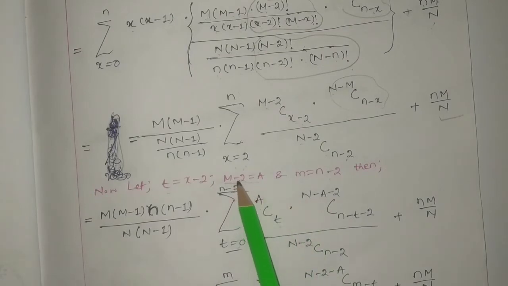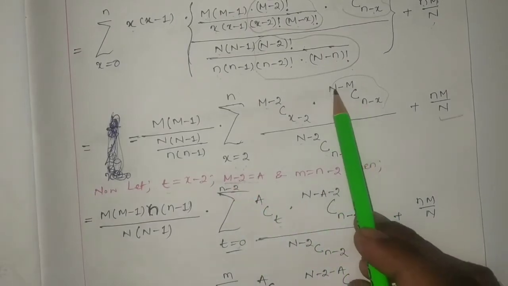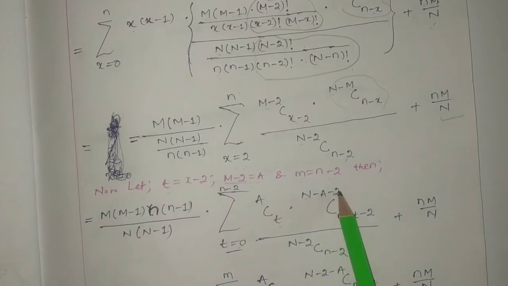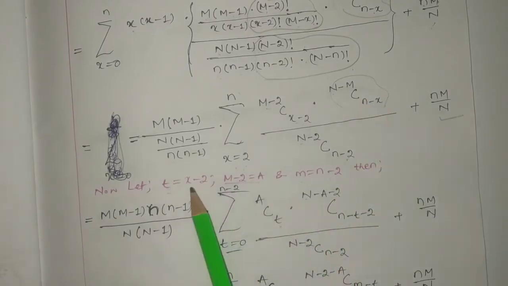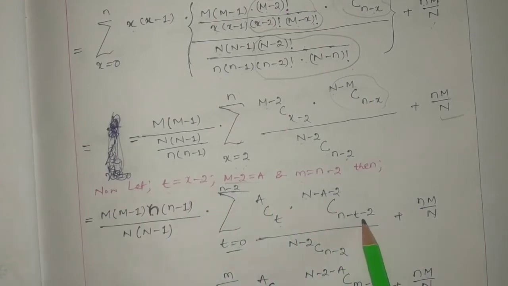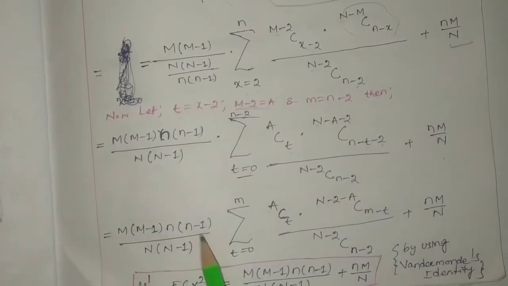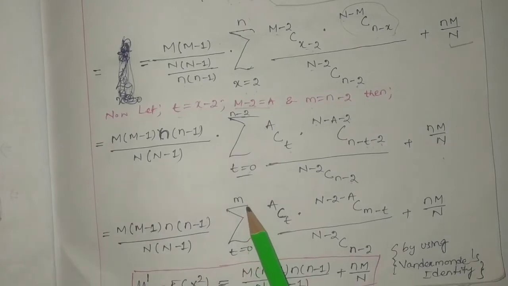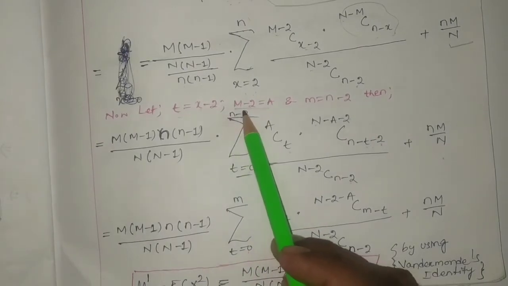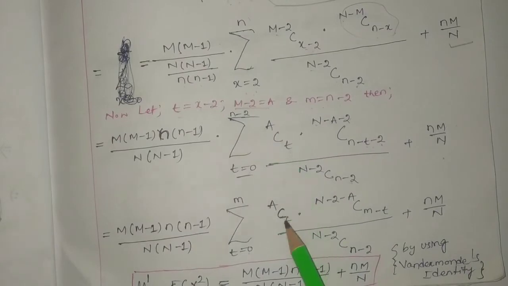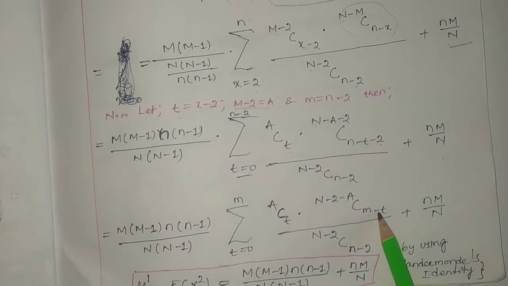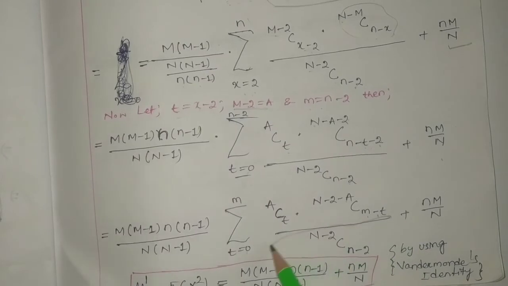Here M is nothing but a plus 2, so N minus M means N minus a minus 2, and C (n minus x), where x is t plus 2. So if I put it over here, this will be N minus a minus 2 C (n minus t minus 2), whole divided by N minus 2 C (n minus 2), times nM by N, right. So here the summation over t is equal to 0 to m, because n minus 2 is nothing but your m, and here I can write N minus 2 minus a C (m minus t). So this summation again I am going to consider.